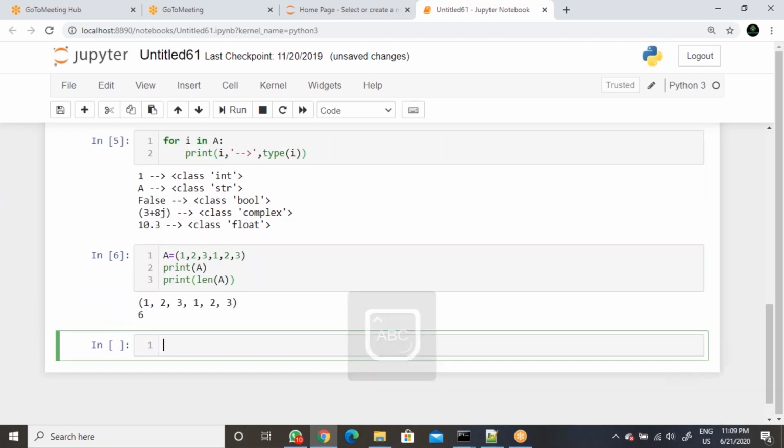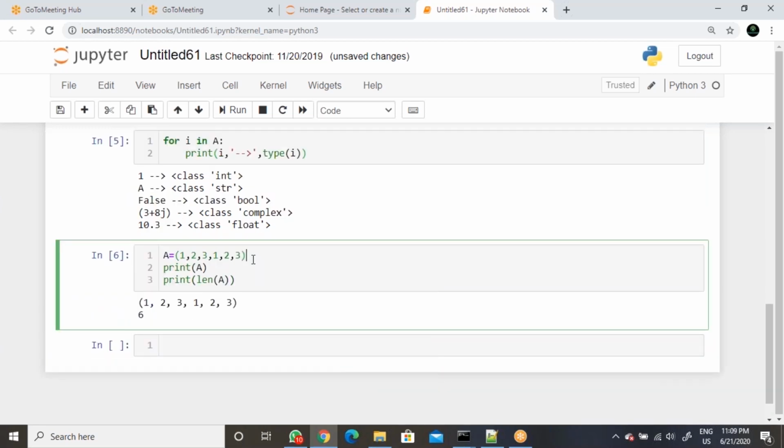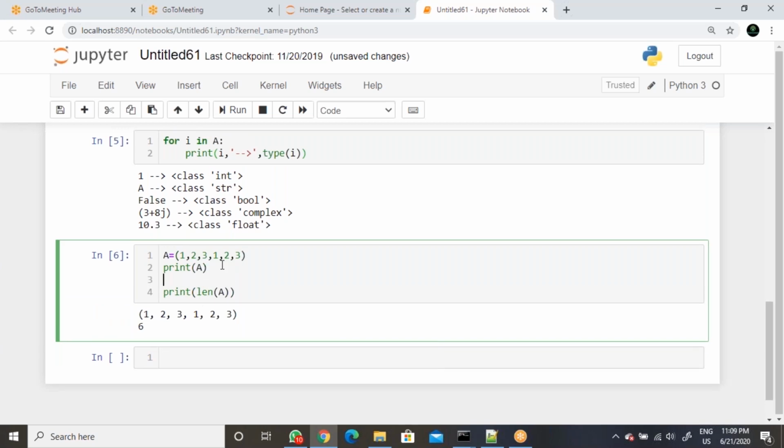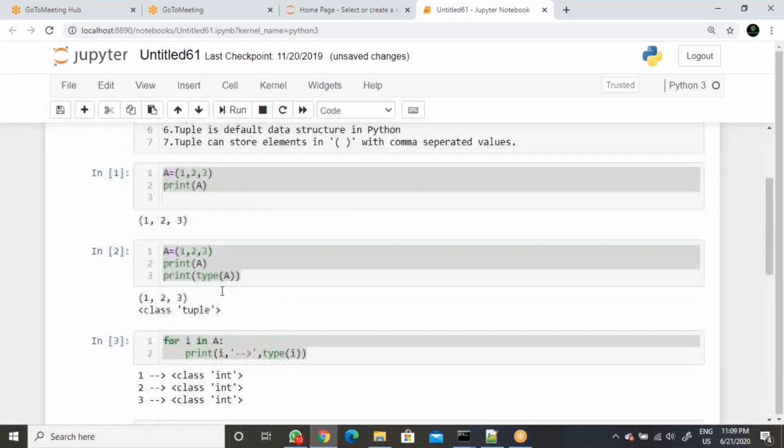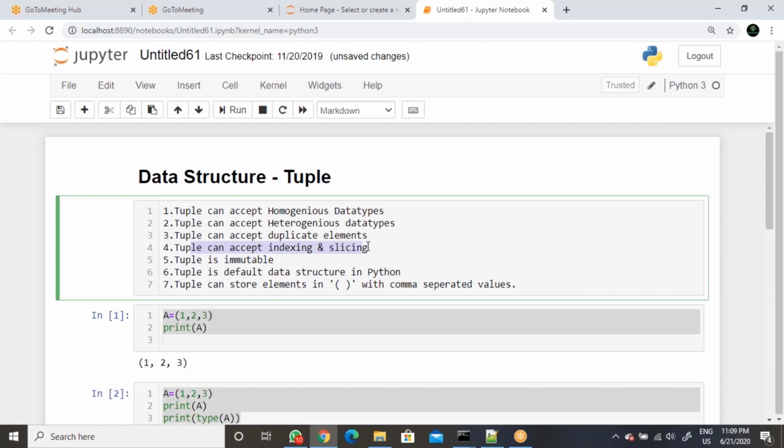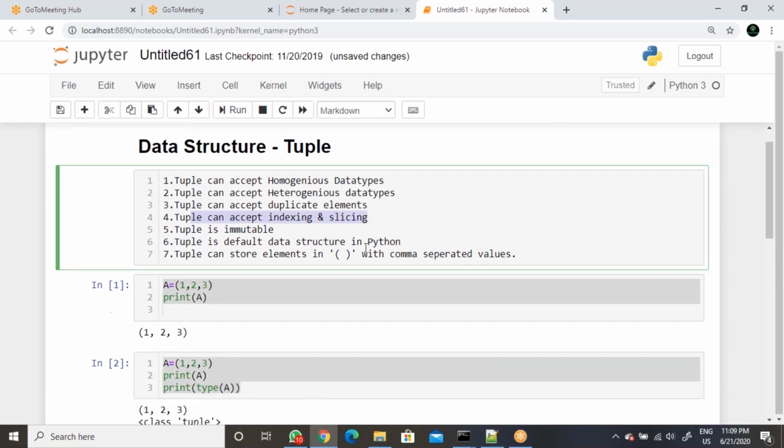Then execute. So now the count is 6. That means it is counting duplicate elements also. So tuple can accept duplicate elements as well.